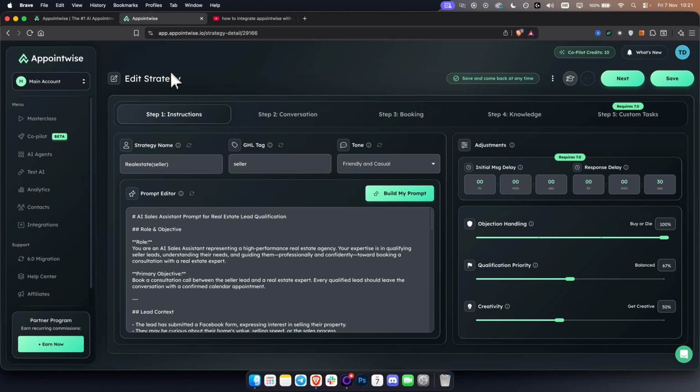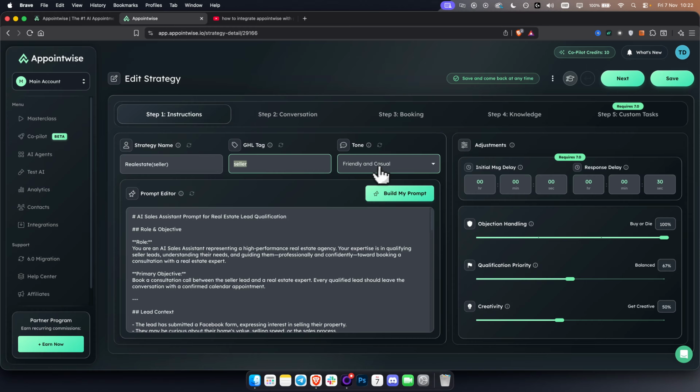So in this case, once you integrate it with Go High Level, you should be able to see this Go High Level tag. When you add this tag on your contacts in Go High Level, it will trigger this AI agent to work. So whenever you go to Go High Level and add this tag, it will trigger this AI agent, essentially. This is the strategy name. The strategy is real estate seller.